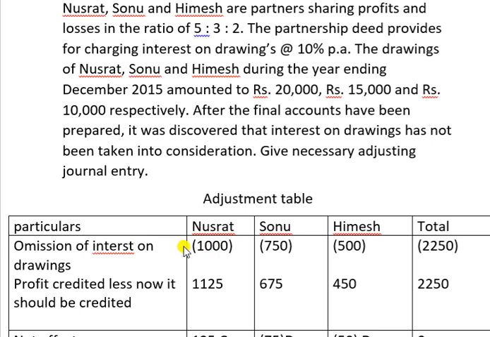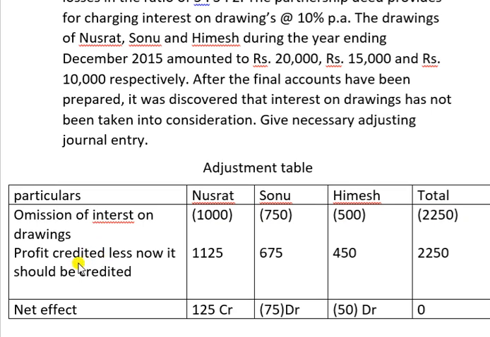Omission of interest on drawings means it is a charge. Already it should be debited in the partner's capital account. So debit items we will always put in the bracket. So profit was credited less. Now it should be credited.